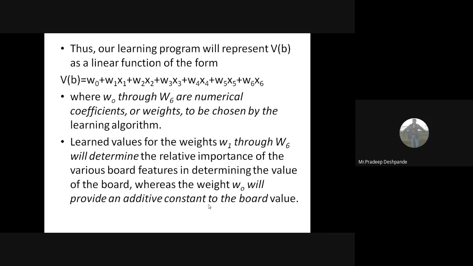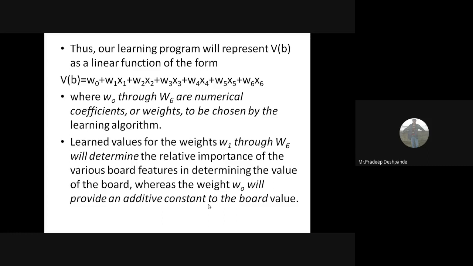So if you are writing an algorithm to predict what V of B will be based on these x1, x2, x3, x4, x5, x6, then you have to give the inputs for W0 to W6. The learned values for the weights W1 through W6 will determine the relative importance of the various board features in determining the value of the board, whereas weight W0 will provide an additive constant to the board.